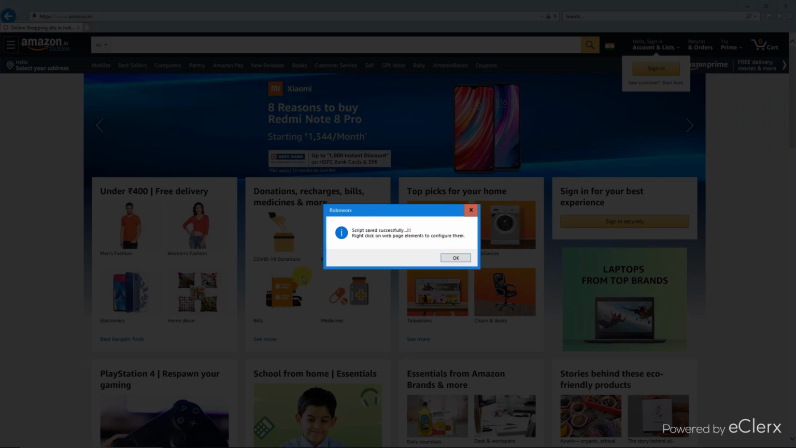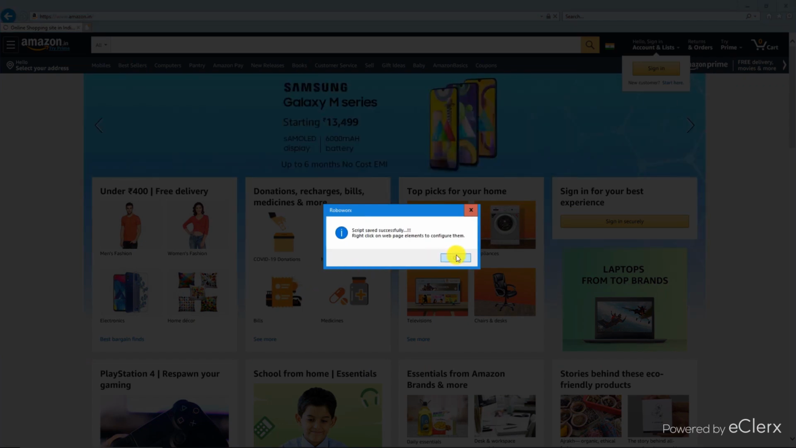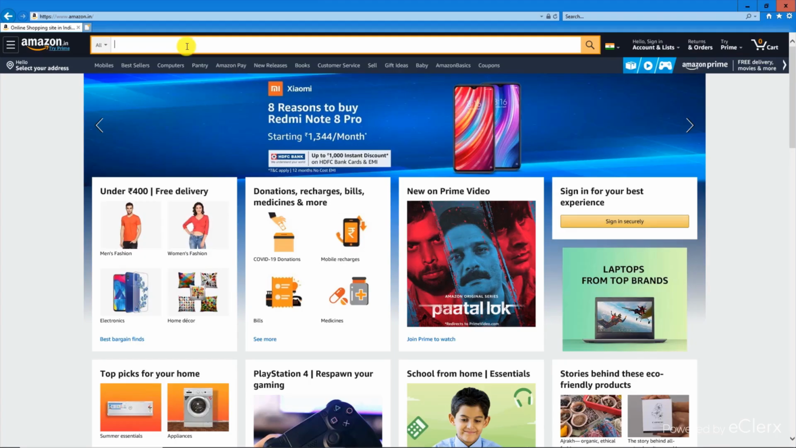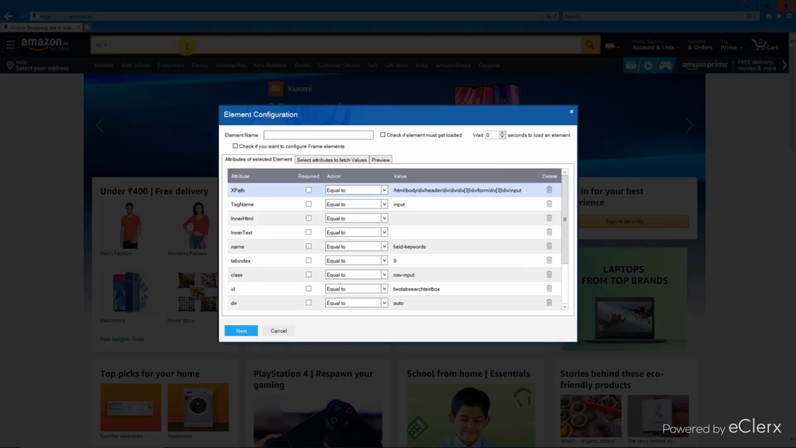Then we have to wait for a message box to appear, which says now you can right-click on any element from the web page to configure it. We first have to configure the search text box, where we will enter the products to be searched. Right-click on it to open the element configuration pop-up with list of all the attributes of search text box element. We enter an element name and give a wait time to ensure it gets loaded on a page before performing any action on it during execution of a job.